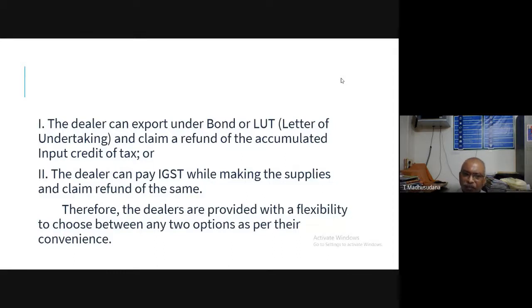Therefore, he pays the IGST and claims refund of the IGST as well as input tax credit. Out of these two options, he can choose any option.